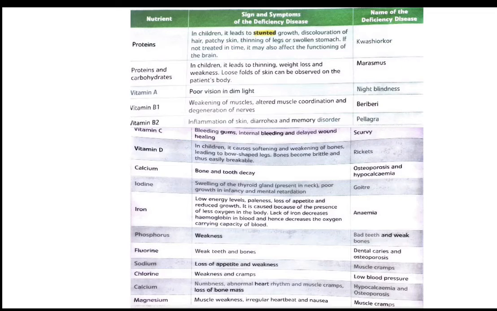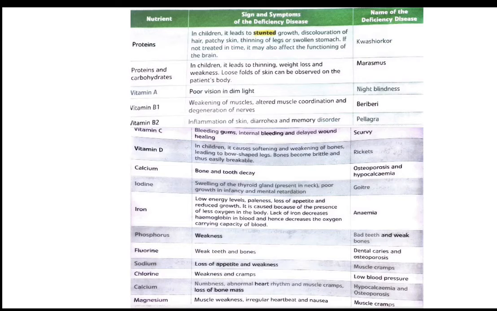Vitamin B2. If we consume less vitamin B2, we will have the disease pellagra. In this disease, there will be inflammation of skin, diarrhea, and memory disorder. So in pellagra, our skin will get inflamed, we will have diarrhea, and our memory will get very weak, and we will forget things. So this kind of symptoms will be observed in this disease.